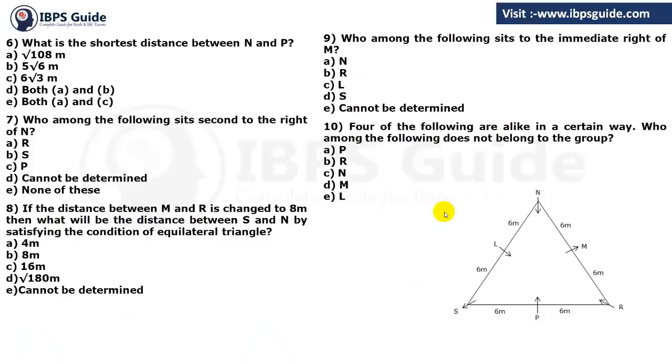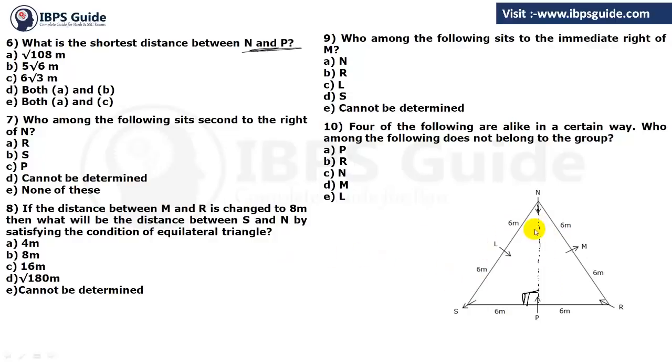Now let's see the questions. What is the shortest distance between N and P? So we have to find out the distance between N and P. We have to find out this distance. This will be formed only when you apply the Pythagoras theorem. This is the right angle triangle. This is the hypotenuse. This will be the base. We have to find out the perpendicular.